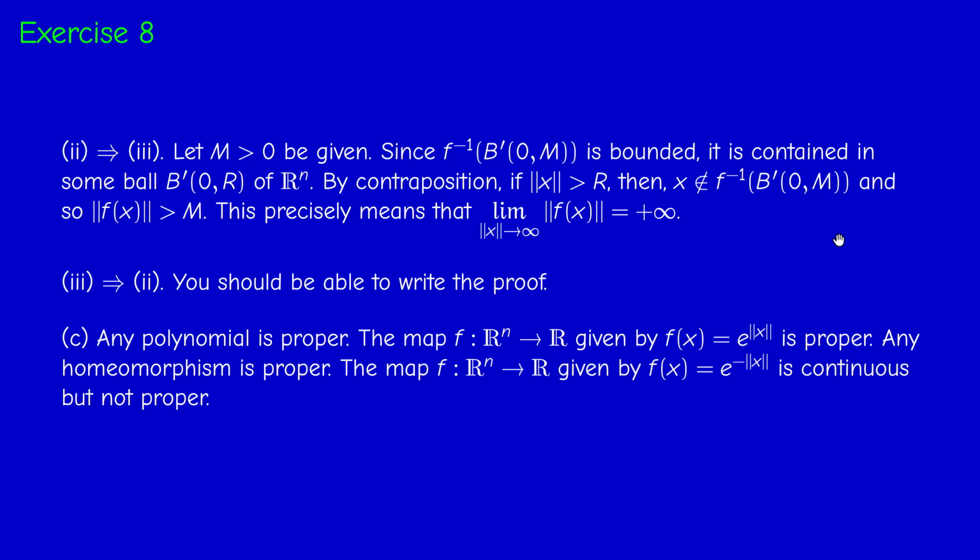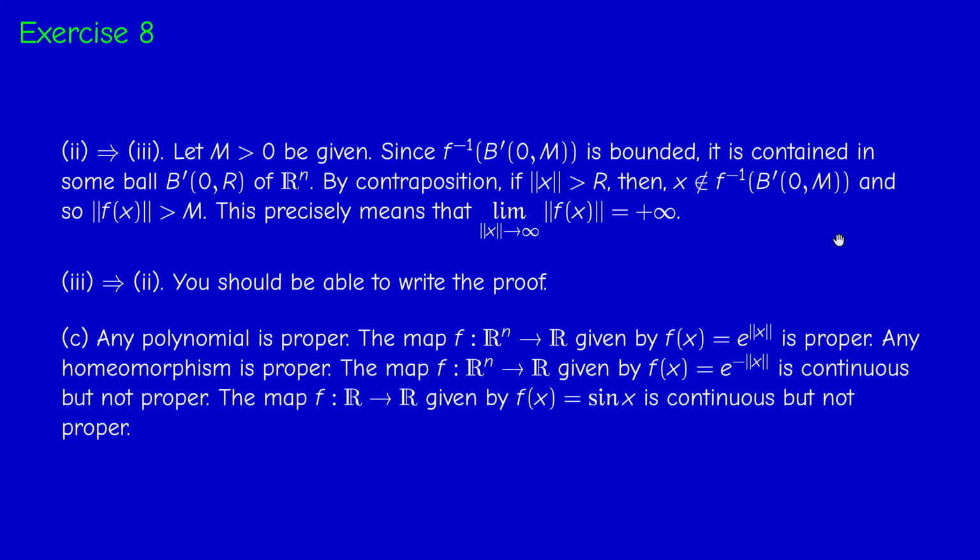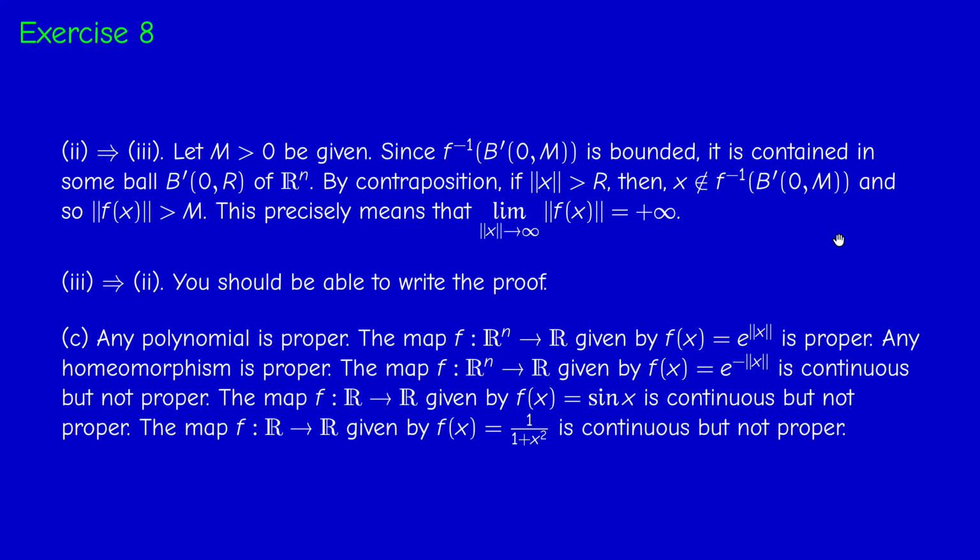However, if we consider the function e to the minus norm of x, it's continuous but not proper, because at infinity it tends to 0. Sine x is also continuous but not proper, because it doesn't tend to infinity at infinity. And so on. You can give so many examples of continuous not proper and continuous and proper. So this concludes exercise 8.